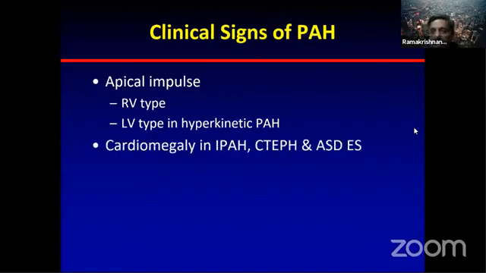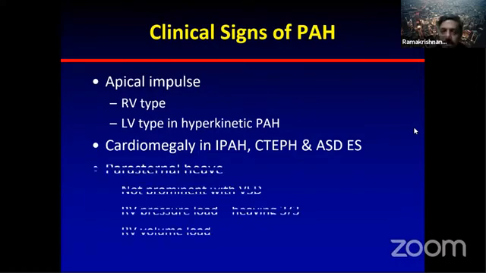Among the conditions that cause PH, you can find cardiomegaly in IPH with RV dysfunction and CTEPH with RV dysfunction. Among the Eisenmenger syndromes, you don't find cardiomegaly in VSD Eisenmenger syndrome and PDA with Eisenmenger syndrome. You find cardiomegaly only in ASD with Eisenmenger syndrome. So if you find cardiomegaly, you can't have VSD Eisenmenger syndrome by and large, or PDA Eisenmenger syndrome, among the common causes of evaluation.